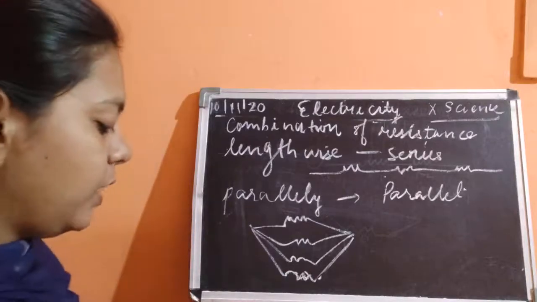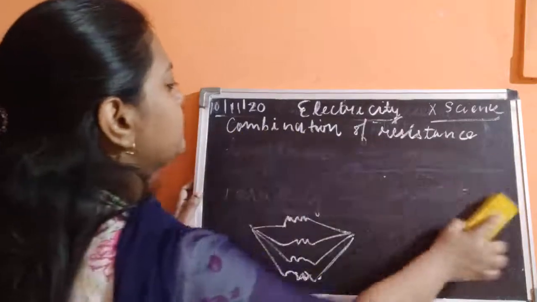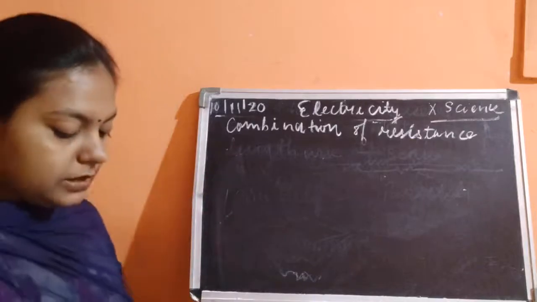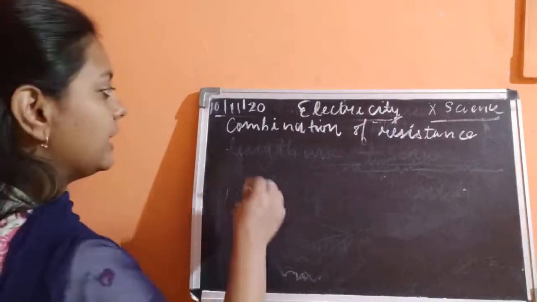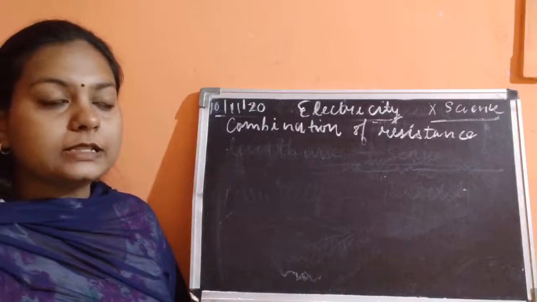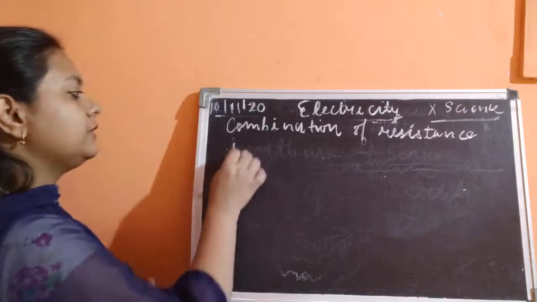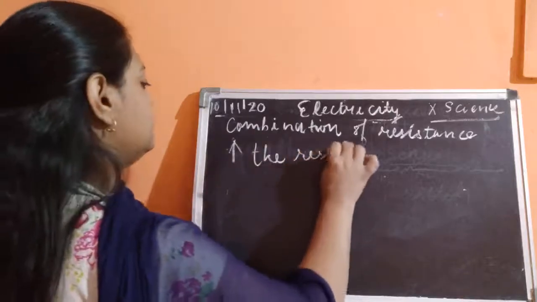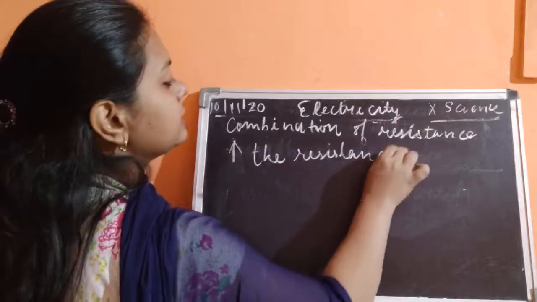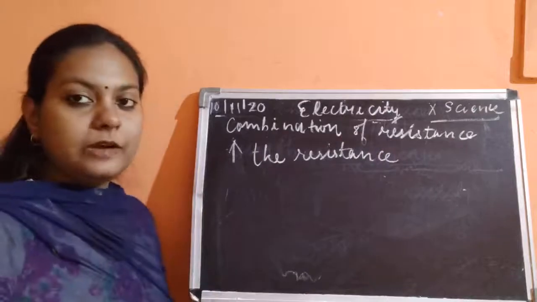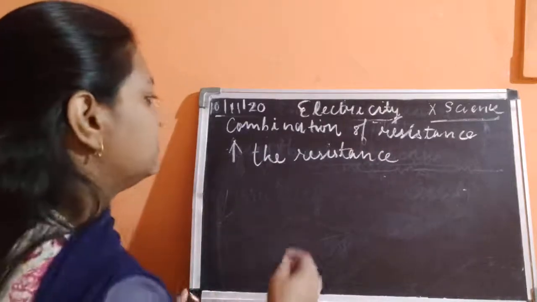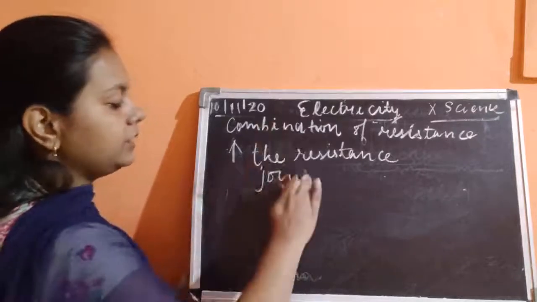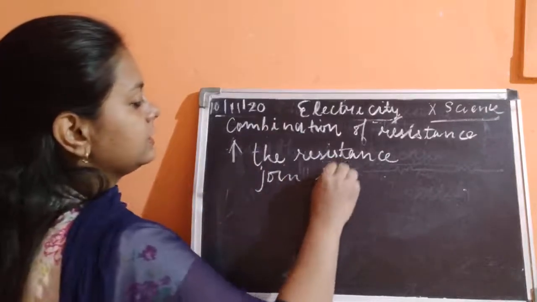Okay, now what is the difference between these two types of resistance? Now if you have to calculate the resistance, if you have to get the value of resistance that could be higher, if you have to increase the resistance in any circuit, ठीक है, you will join the resistance in series.